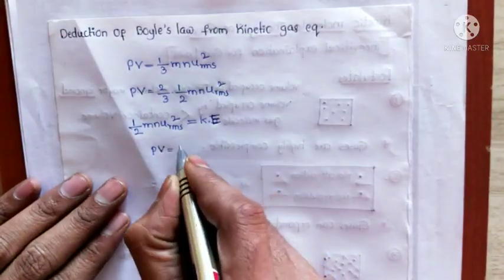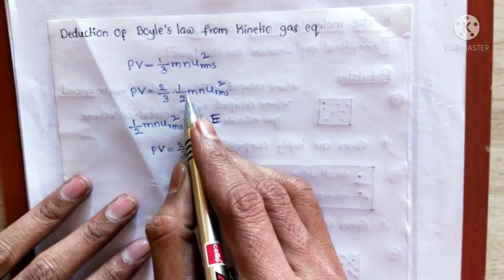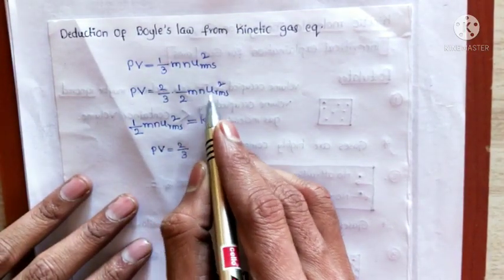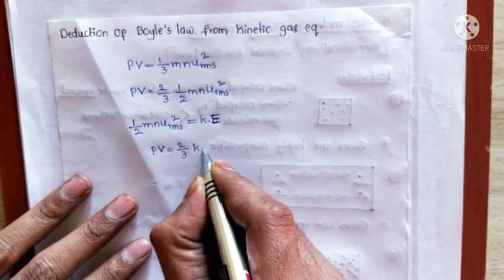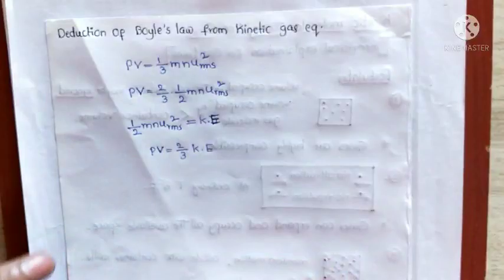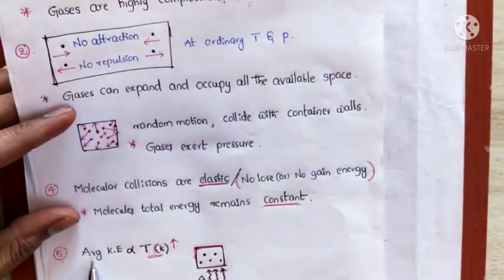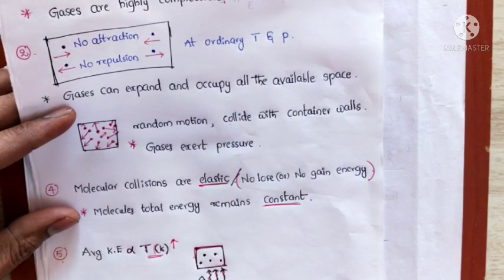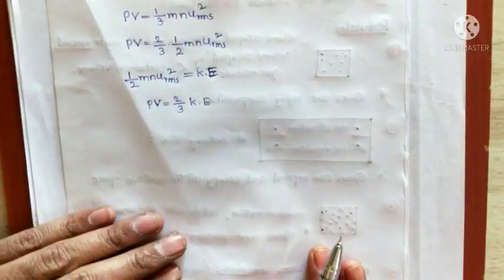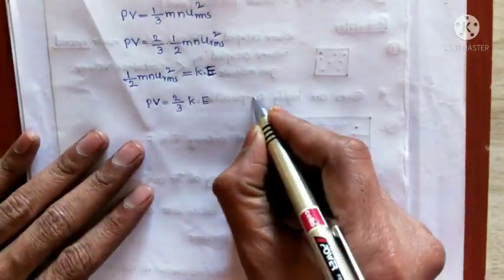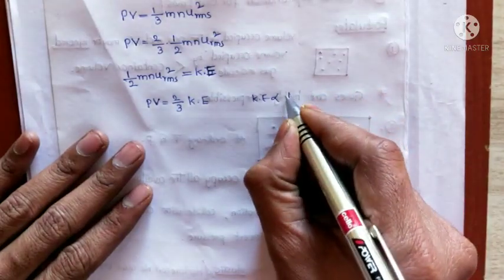So from this, PV equals 2 by 3 times the kinetic energy, where kinetic energy equals 1 by 2 m n u RMS squared. From this we can conclude, our fifth postulate, that the average kinetic energy is directly proportional to temperature. So you write kinetic energy is directly proportional to temperature.